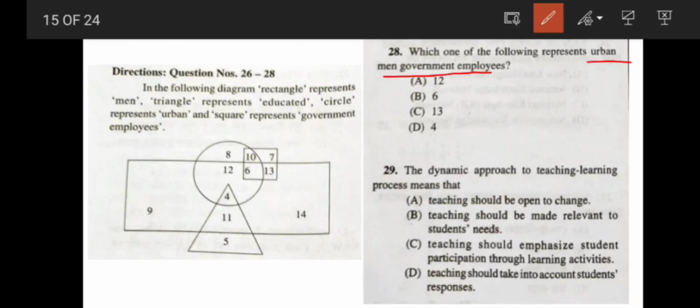Urban men and government employees. Okay. So see here, the urban men and government employees, the correct answer would be option 6, option B. Okay. Now the dynamic approach to the teaching learning process means, what is the dynamic approach of teaching learning? That means where your students are also participating. So the correct answer would be teaching should emphasize students' participation through learning activities.